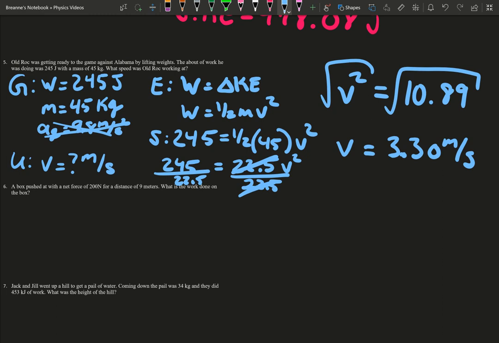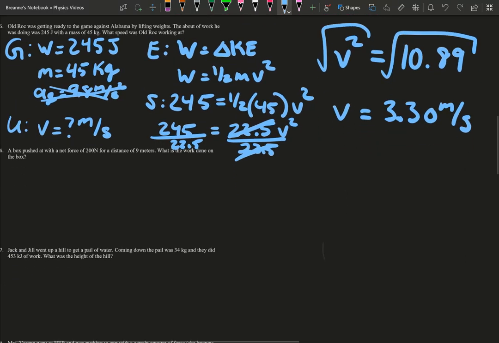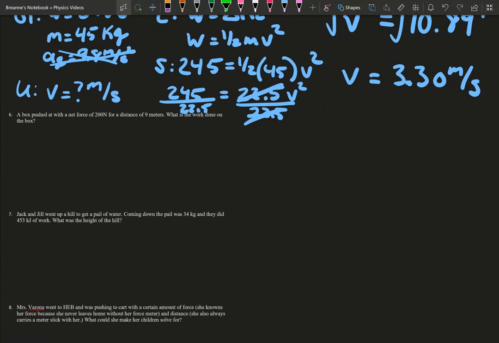So he's booking it. So 6, a box is pushed with a net force of 200 newtons at a distance of 9 meters. What is the work done? So again, we're going to write out our givens. So we have force is 200 newtons. We have our distance, which is 9 meters. Our unknown is work, which is always measured in joules.